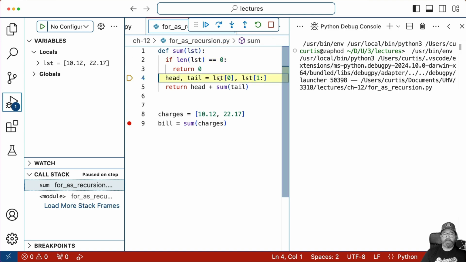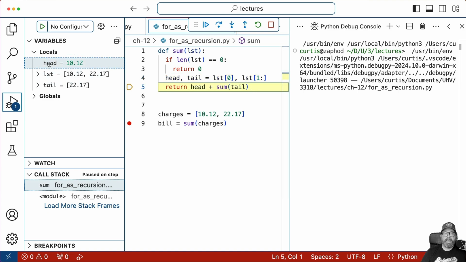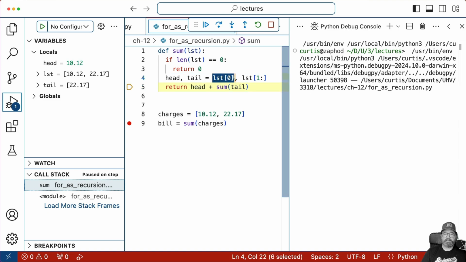Now I'm at this line, and it's going to create two new variables right here. Let's take a look. Head is just the first value in that list, because it's list[0]. And then tail is the slice from the second element all the way to the end, so it's another list. So now I'm saying I'm going to take 10.12, whatever's at the beginning of that list, and add it to whatever the sum is of the rest of the list.